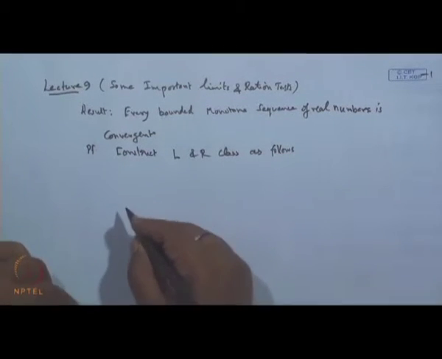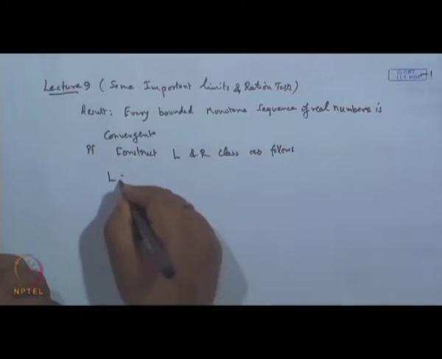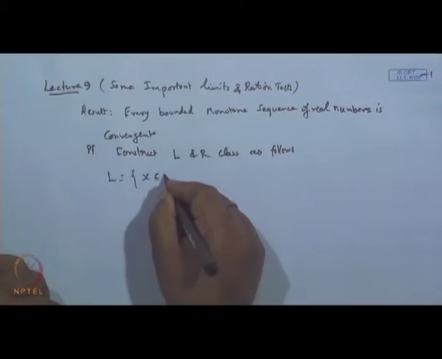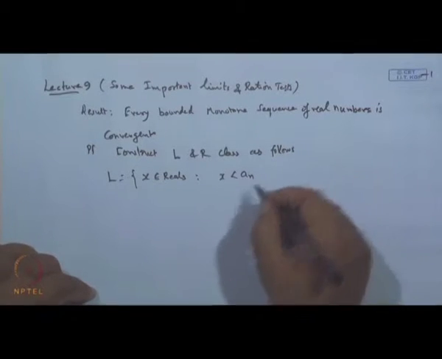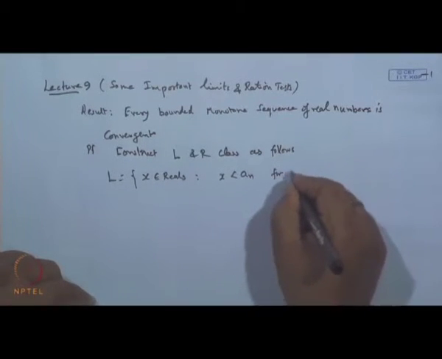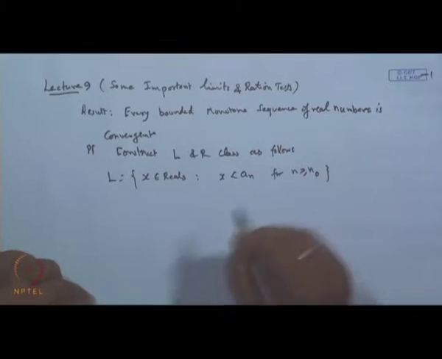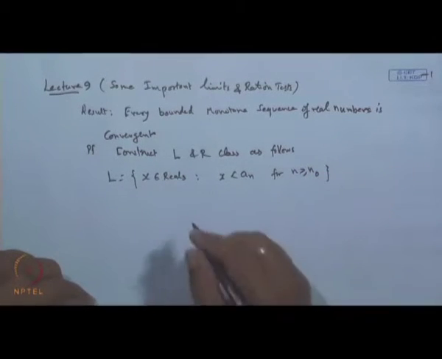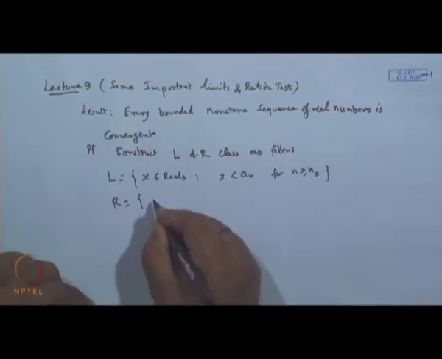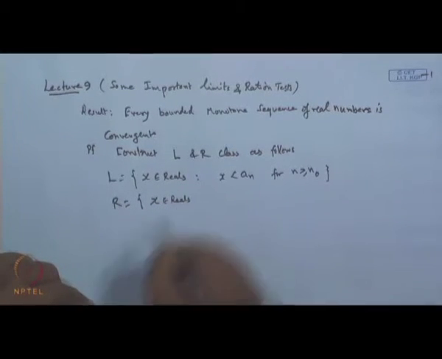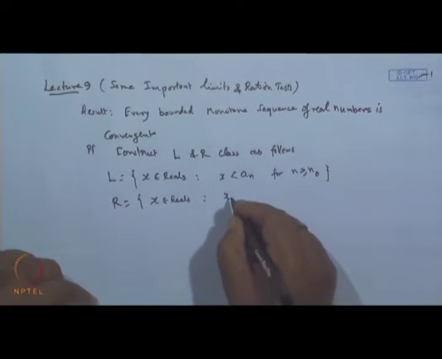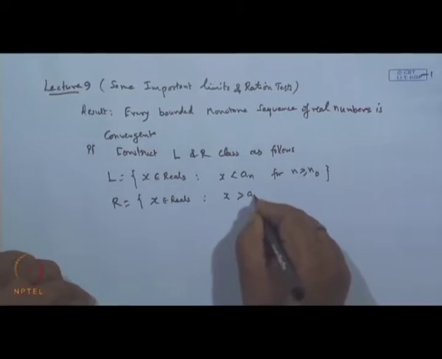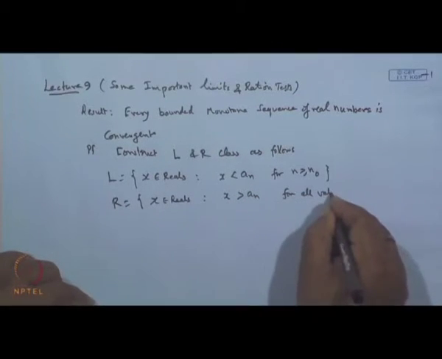L is the set of those reals x such that x is less than a_n for all n greater than or equal to, say, n naught, that is, after a certain stage. And R is the set of those real numbers x such that x is greater than a_n for all values of n.